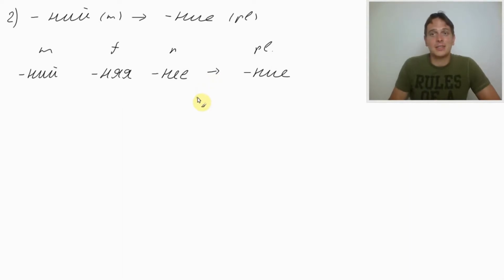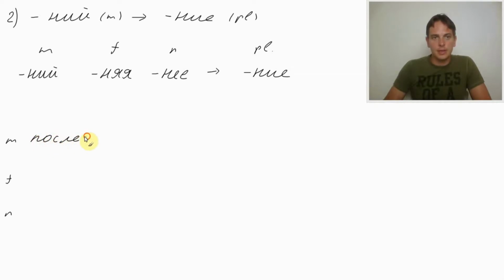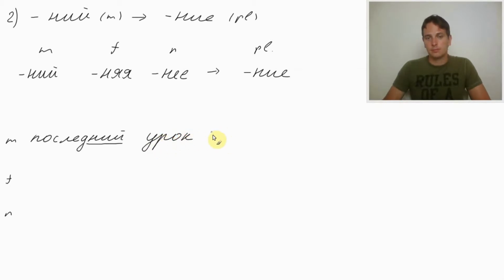However, for now, let's see an example. We've got masculine, feminine, and neutral. Let's take "last". Last is последний. Ending ни. So, последний. What could последний describe in masculine? Последний урок. Lesson. Урок. Последний урок. It ends in a consonant, so it's masculine.